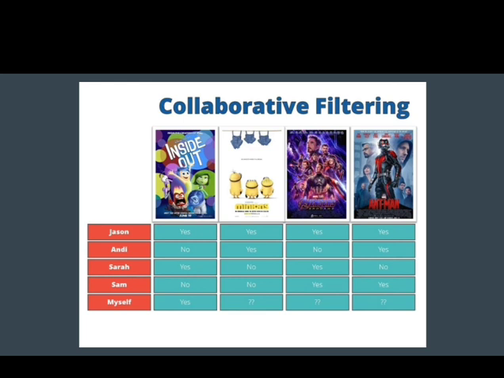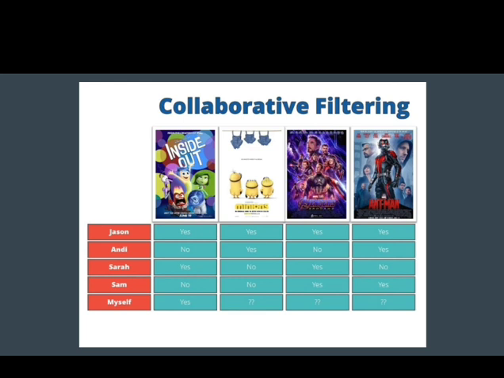Let's say one of our friends, Jason, liked all four movies. Our friend Andy didn't like Inside Out and Avengers, but he liked Minions and Ant-Man. Our friend Sarah liked Inside Out and Avengers, but she disliked Minions and Ant-Man. Our friend Sam didn't like Inside Out and Minions, but liked Avengers and Ant-Man.